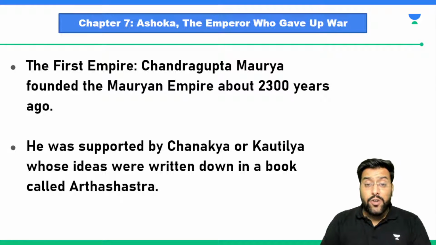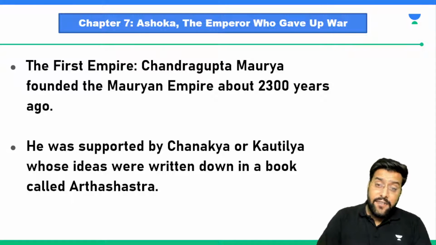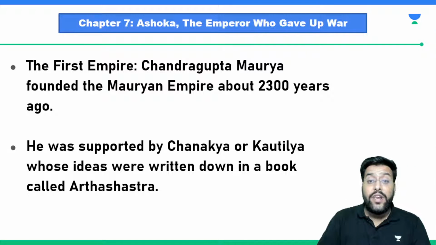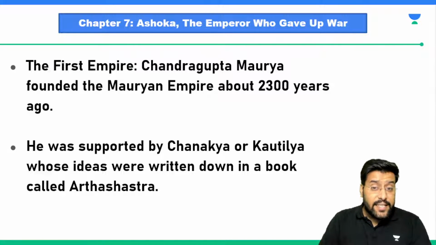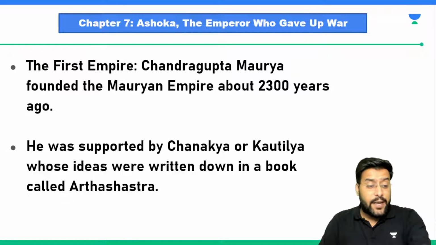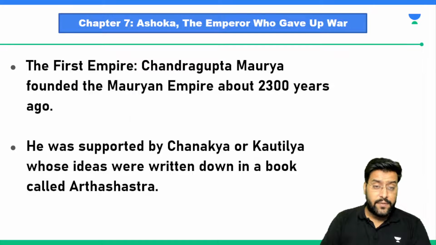So Chanakya wrote this very important book known as the Arthashastra, and it is even today used while ruling people, while the government tries to make policies. So Chandragupta had this important person by the name Chanakya or Kautilya.